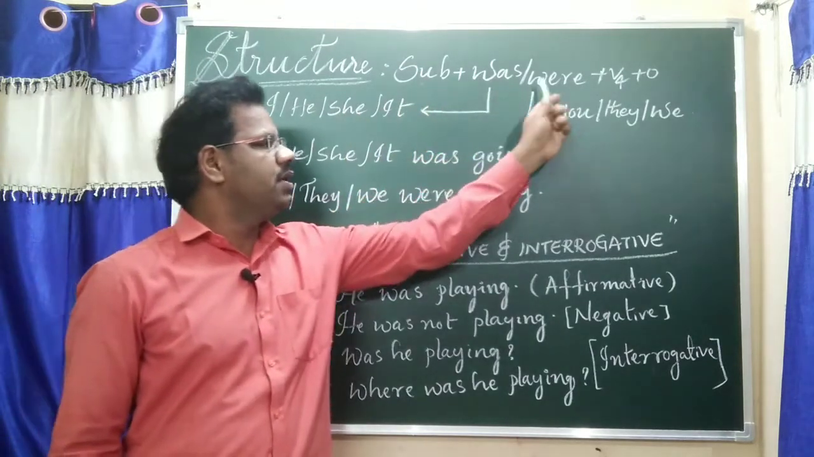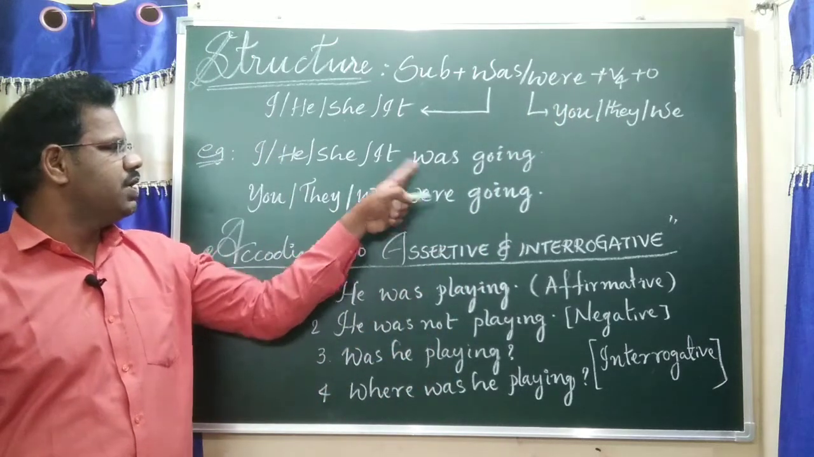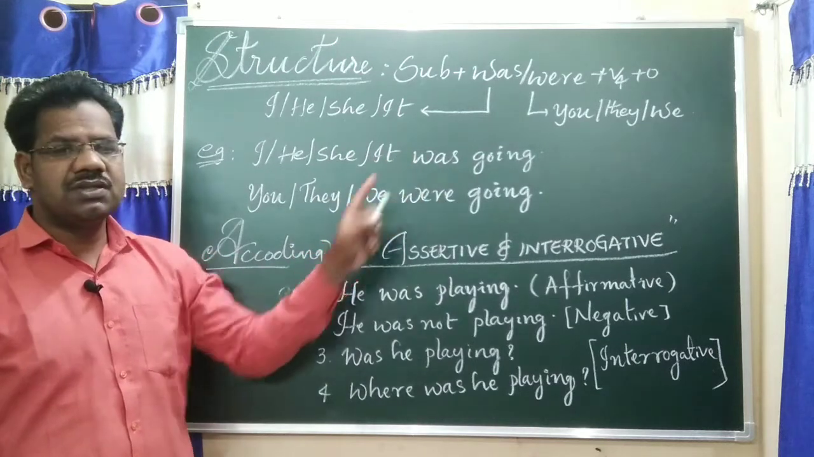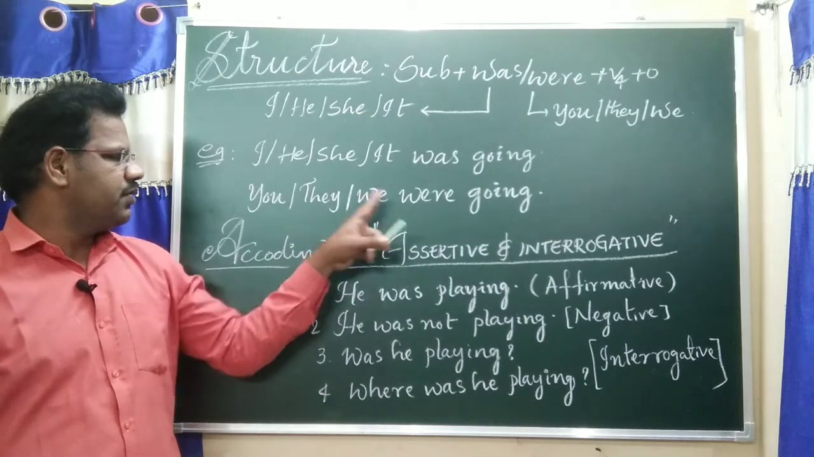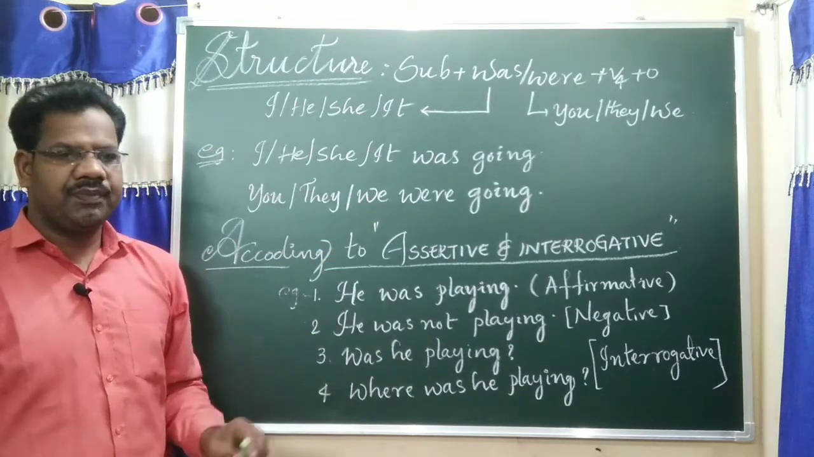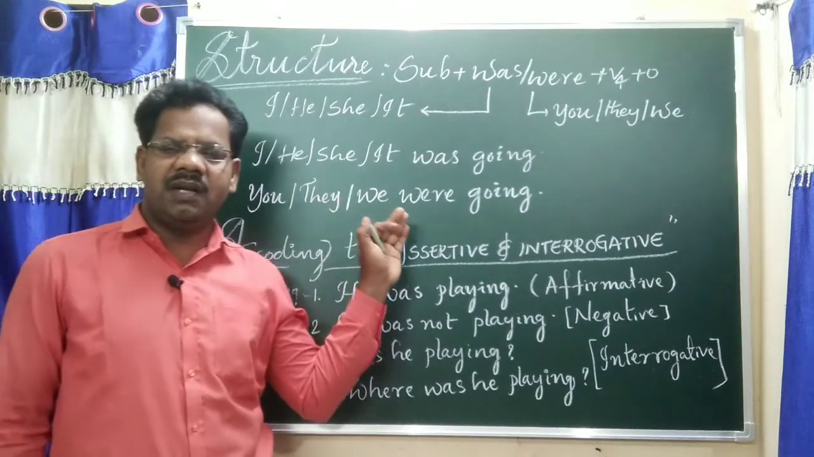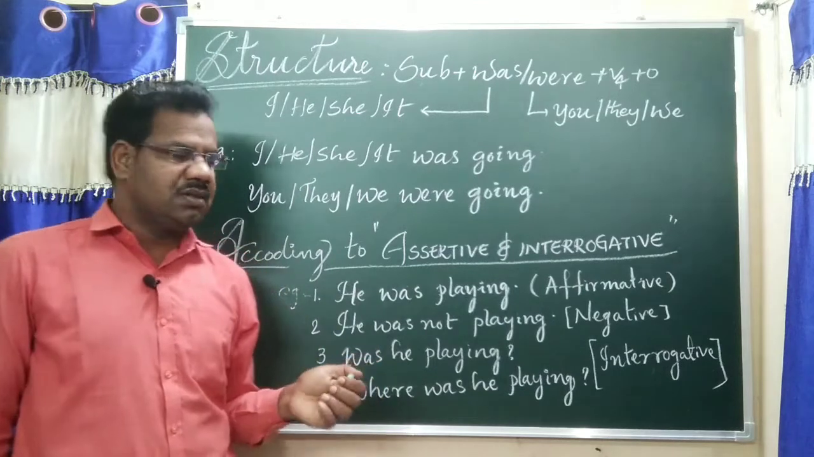You were, they were, we were. For example, I was going, he was going, she was going, it was going. You were going, they were going, we were going. These are the agreement between subject and helping verb according to past continuous tense.